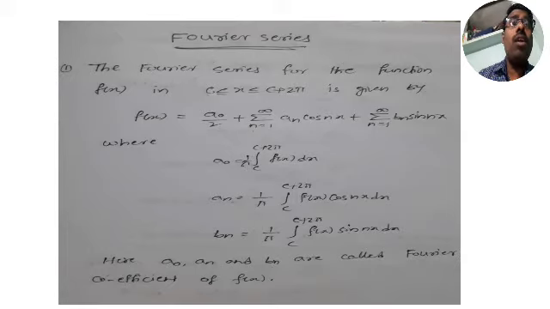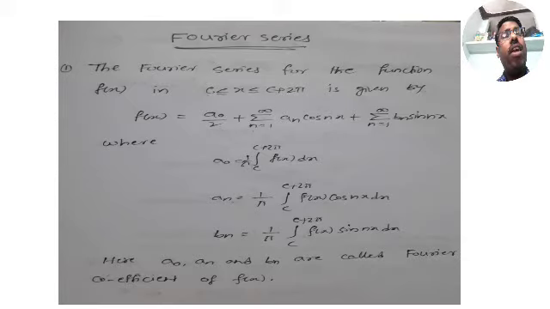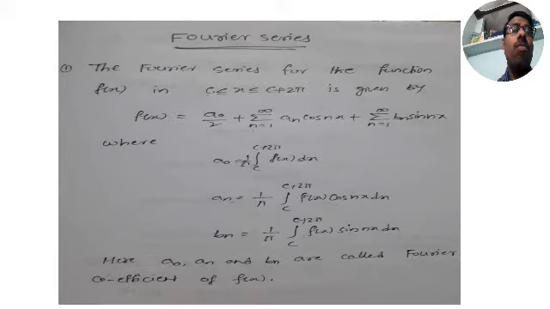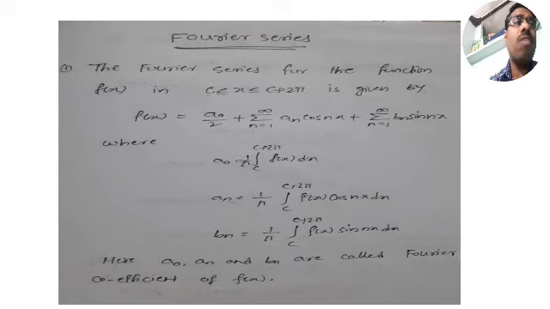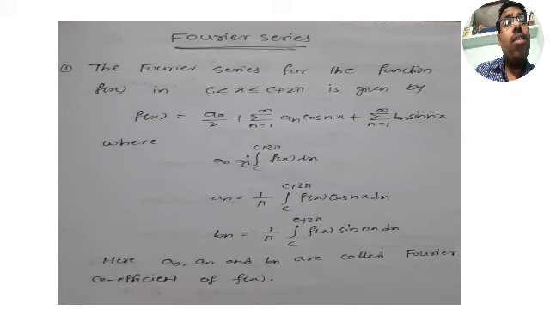Note down, so that let us move on. This is the Fourier series. F of x is equal to a naught by 2 plus sigma n is equal to 1 to infinity an into cos nx plus sigma n is equal to 1 to infinity bn into sin nx, where a naught, an, bn are given by integral formulae. They are called Euler's formulae, and these constants a naught, an, bn are called Fourier coefficients of the given function. That is the definition of Fourier series.